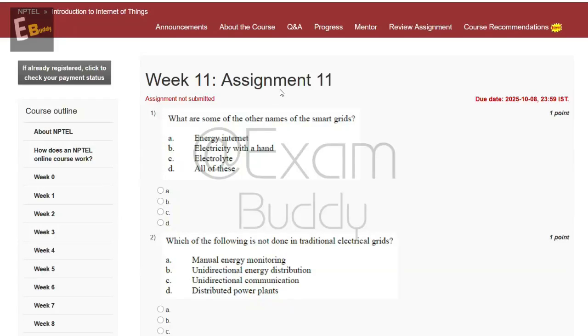Now let's do our assignment. Introduction to Internet of Things, Week 11, Assignment 11. So the first question is, what are some of the other names of the smart grids? So these are the options, and the answer of our first question is A, Energy Internet.